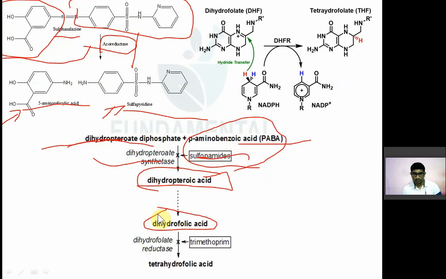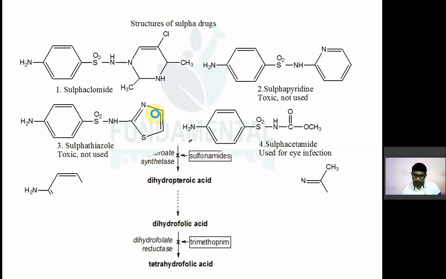Then dihydrofolic acid is converted into tetrahydrofolic acid by the enzyme dihydrofolate reductase. This step is inhibited by trimethoprim. You can see over here that dihydrofolate is reduced to tetrahydrofolate by dihydrofolate reductase. This is the second step. During this there is a conversion of NADPH to NADP, and this reaction is very important for one-carbon chain reactions in metabolism. Now, the structures of the different sulfa drugs.